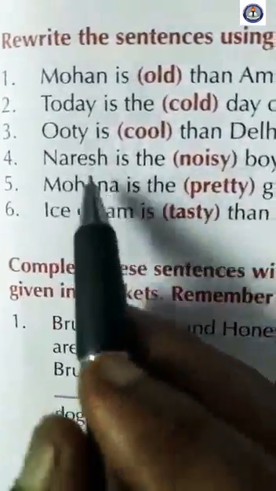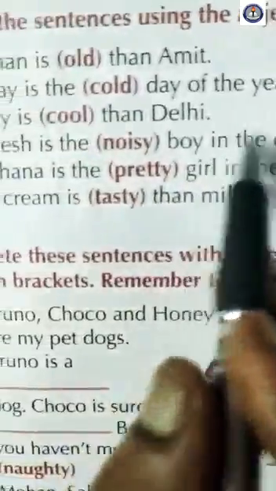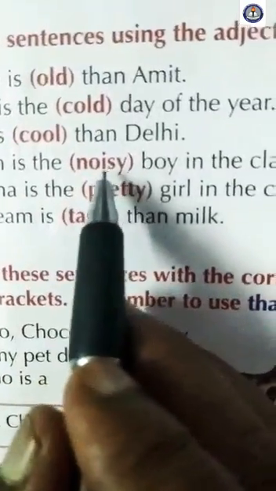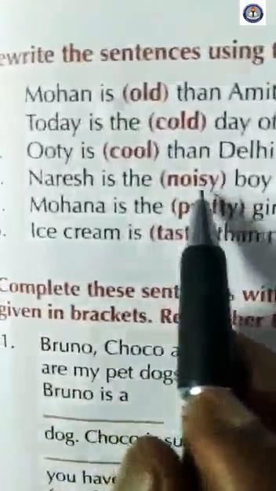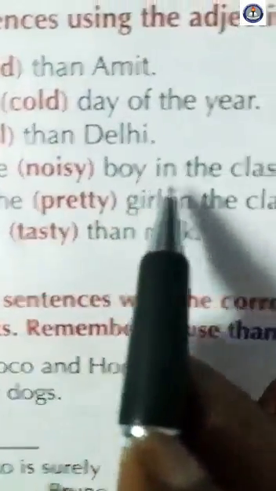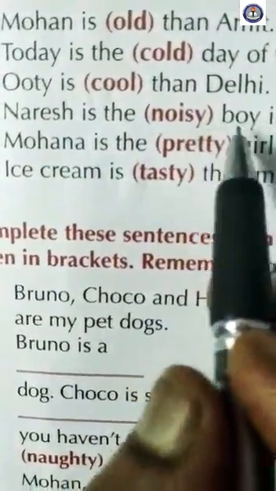And number 4, Naresh is the noisy boy in the class. In the class means the whole class. Naresh is the noisiest boy. So here Naresh is the noisiest boy in the class. The spelling will be noisiest. Noisiest boy in the class.